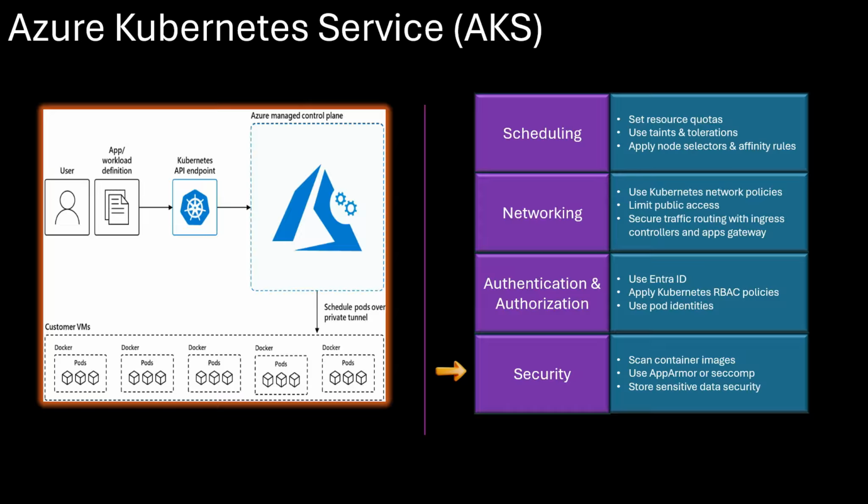Finally, securing your containers is critical to prevent potential attacks. Always scan container images for vulnerabilities before deployment and enforce AppArmor or Seccomp to block containers from accessing sensitive system resources. Instead of storing secrets within Kubernetes itself, secure them in Azure Key Vault to keep your sensitive data protected. Bottom line, by implementing these best practices, you ensure each workload remains secure and isolated and allow you to run multiple applications confidently within AKS while maintaining strong security boundaries.